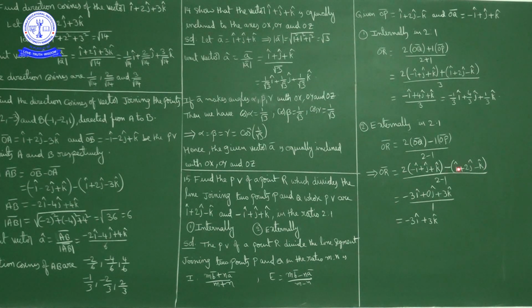So minus 2i minus i is minus 3i, 2j minus 2j is 0j, so the j term is 0. 2k plus k is a total of 3k cap. So we have minus 3i cap plus 3k cap upon 2 minus 1, which is 1 only. So the position vector of the point which divides OP bar and OQ bar in 2:1 ratio externally is OR bar equal to minus 3i cap plus 3k cap.